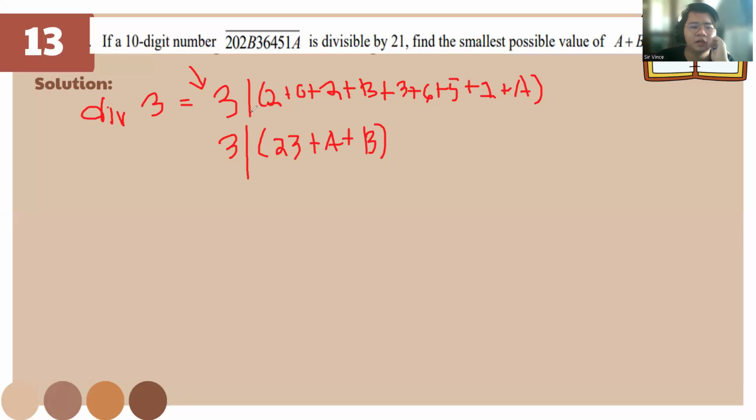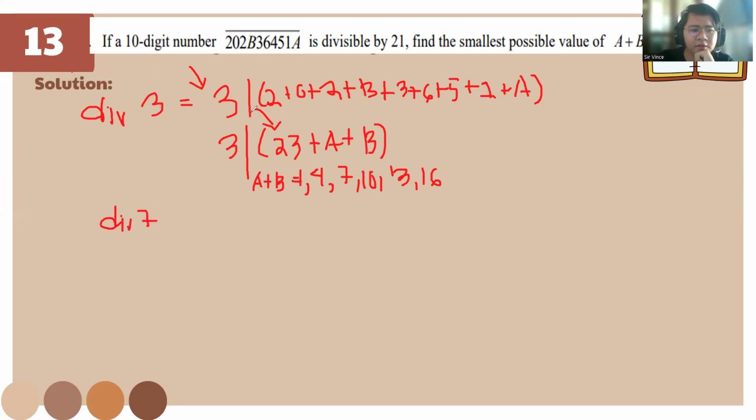So to make it divisible by 3, we just need to have the sum be divisible by 3. So A plus B can be 4 to make it 27, or 1, or 7, or 10, or 13, or 16. Okay? So, just go to the divisibility rule of 7.